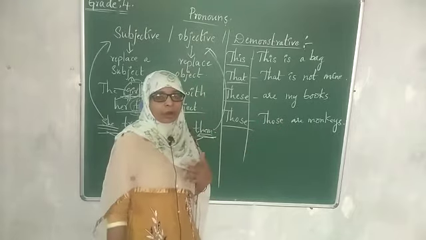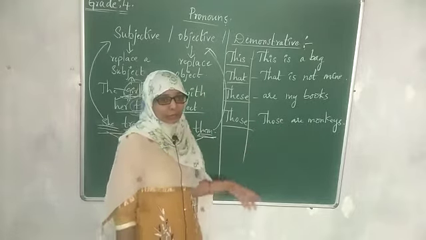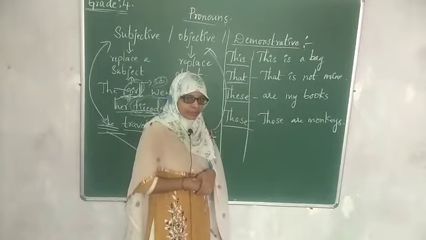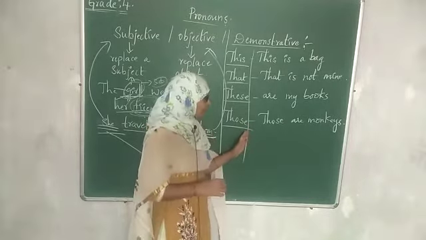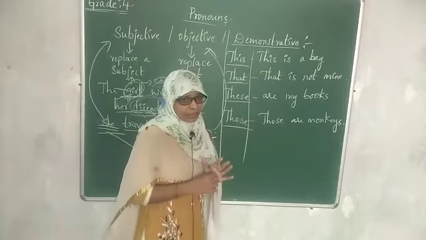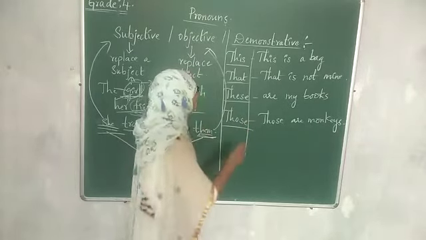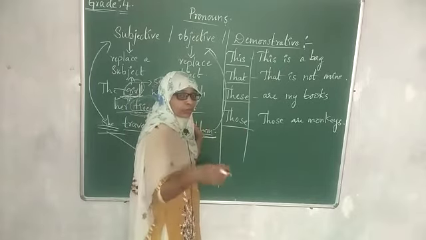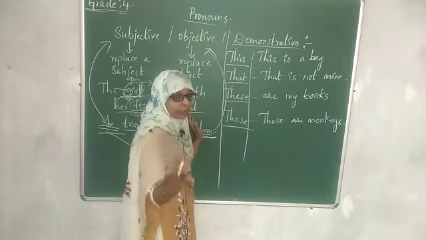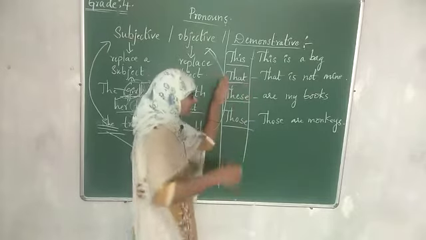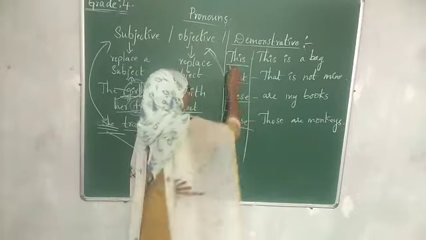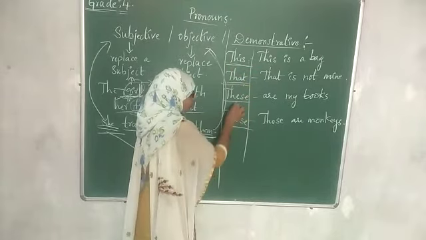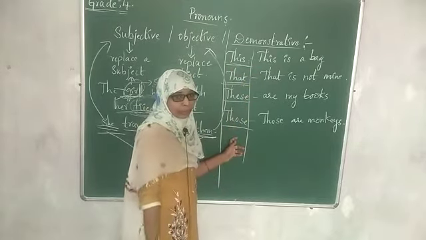Those books don't belong to us. Those are not ours. When you are pointing out a particular thing, we use this, that, these, those. This and that come for singular, and these and those come for plural.